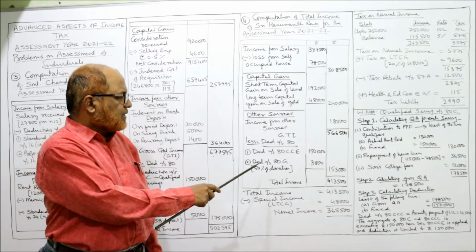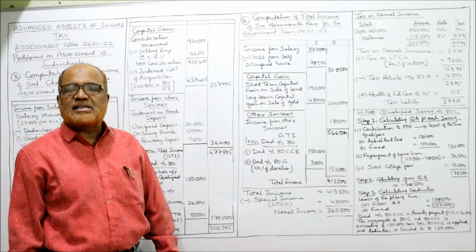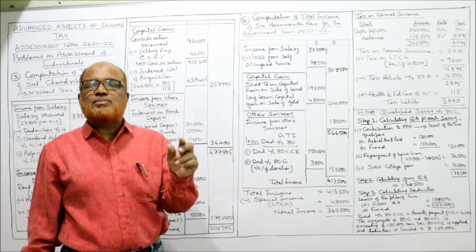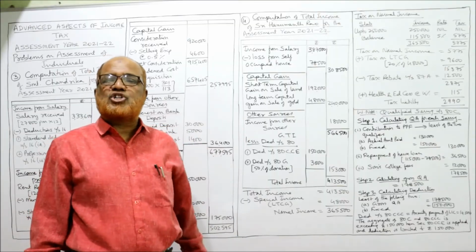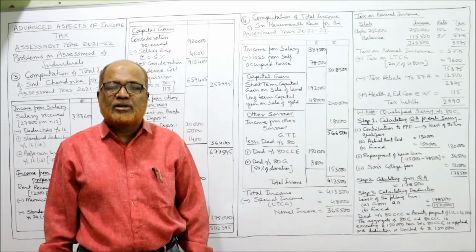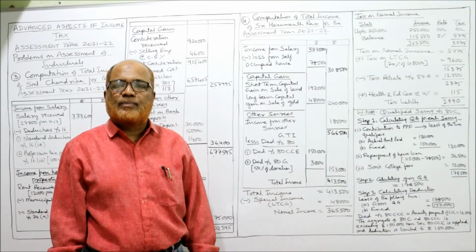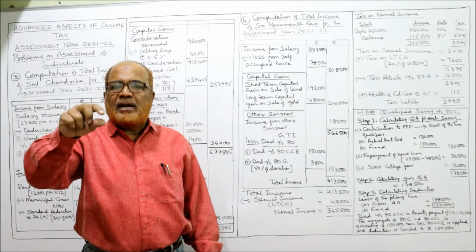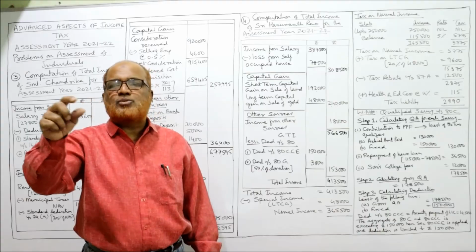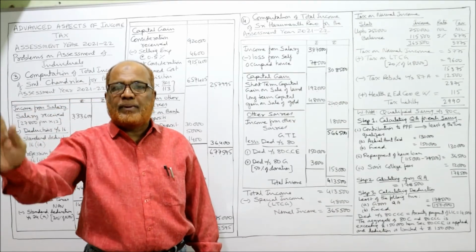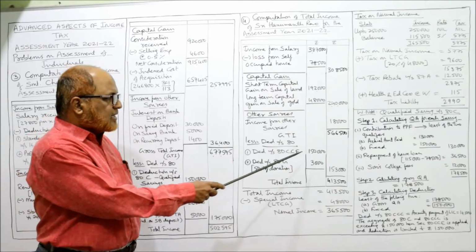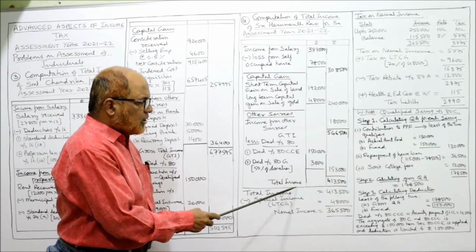80G donations. 50% of 6,000 is 3,000. One, medical insurance premium paid will not be allowed as deduction because it is paid in cash. That you should write in the working note. In examination, after completing the solution, you should write: medical insurance premium paid in cash will not be allowed as deduction. That's it. So after deducting 1,53,000, the total income is